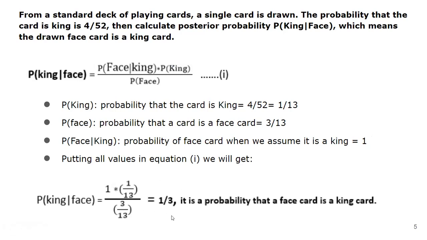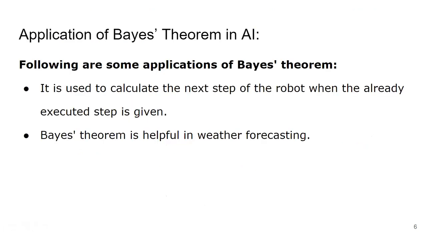So finally the value that we get over here is 1 divided by 3. So this is how Bayes theorem is used for calculating conditional probability.